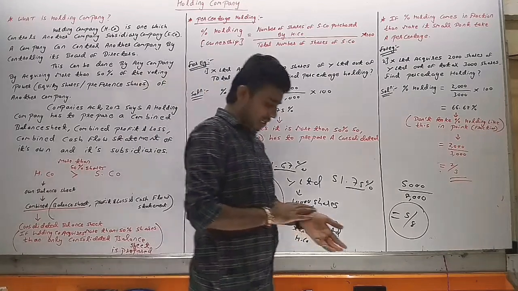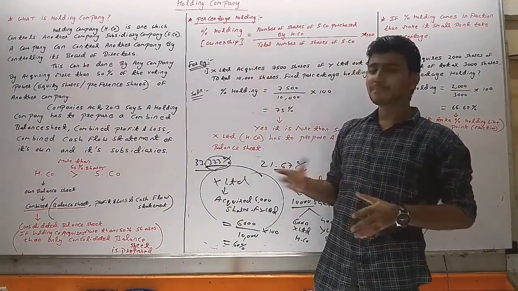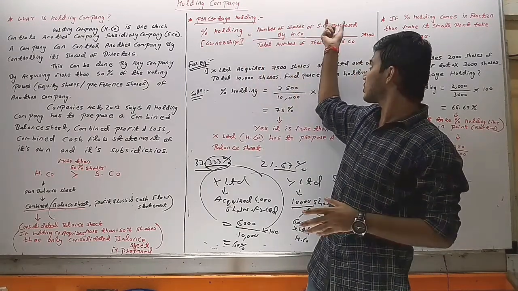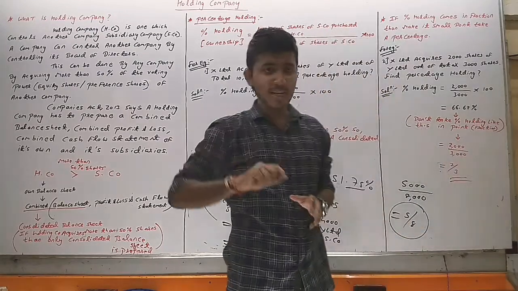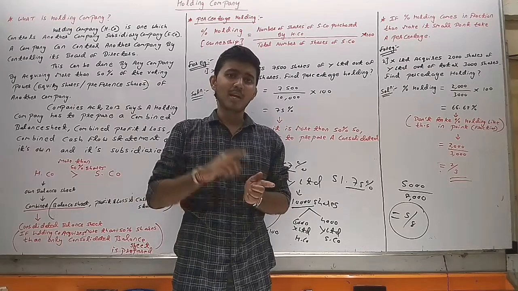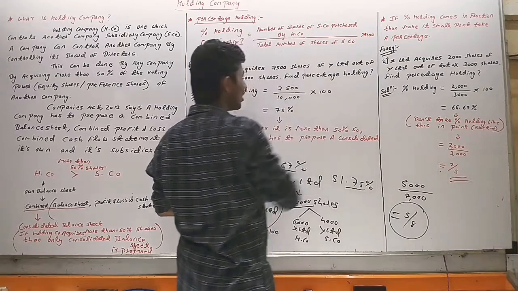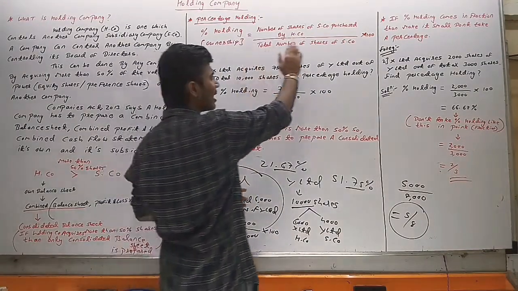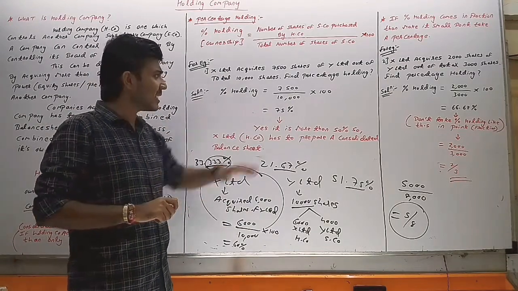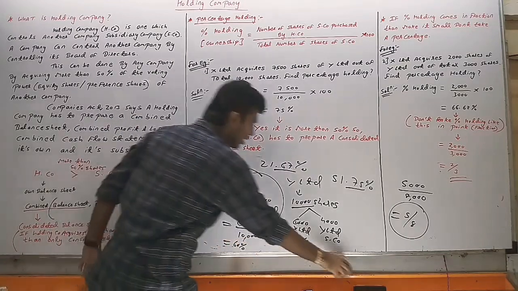Whenever a question comes on holding company, the first thing we have to do is calculate the percentage holding. The formula of percentage holding is number of shares of subsidiary company purchased by holding company. In the question we have to identify what is the holding company and what is the subsidiary company. So the formula is number of shares of subsidiary company purchased by holding company divided by total number of shares of subsidiary company, meaning how many total shares the subsidiary company has, and multiply by 100. This is the formula of percentage holding.